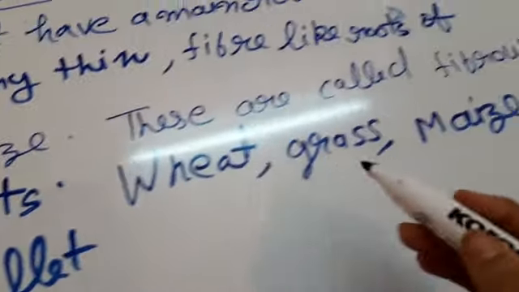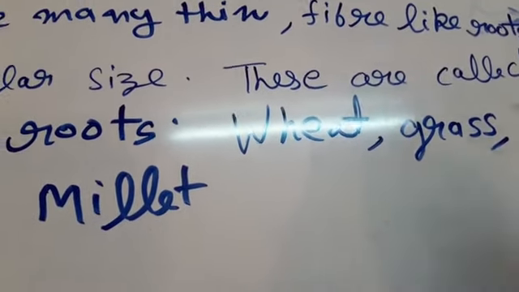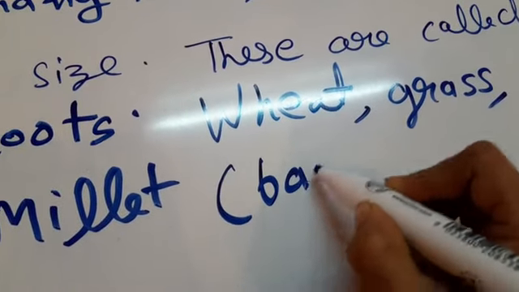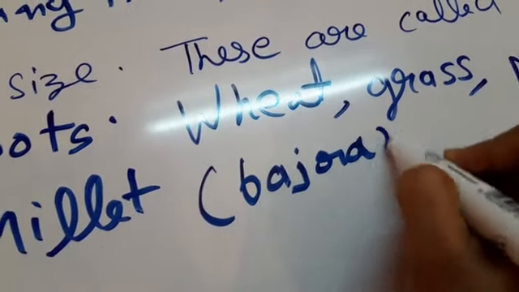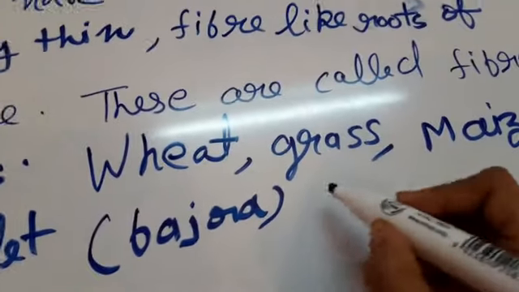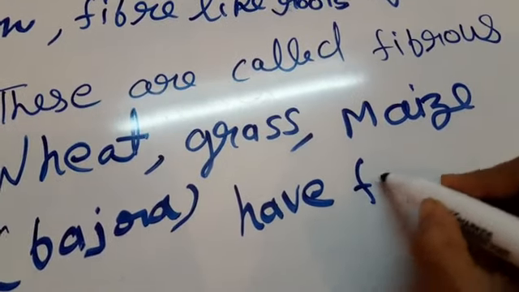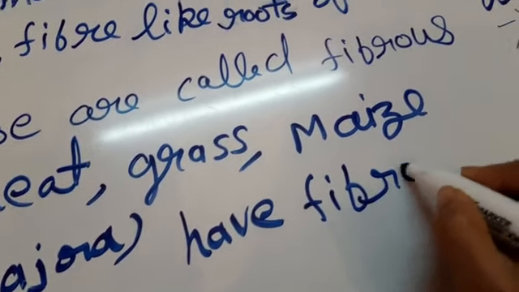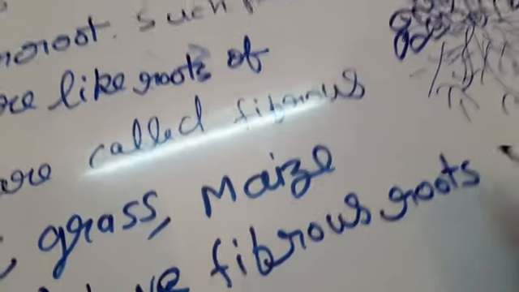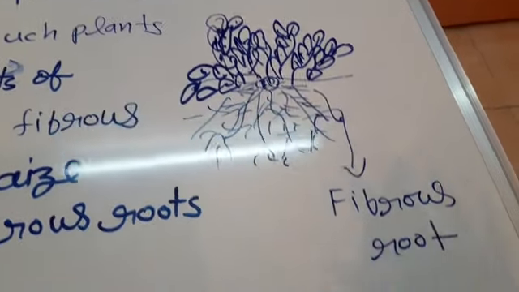Millet is also known as bajra. Millet has fibrous roots. So this is a diagram of fibrous roots.